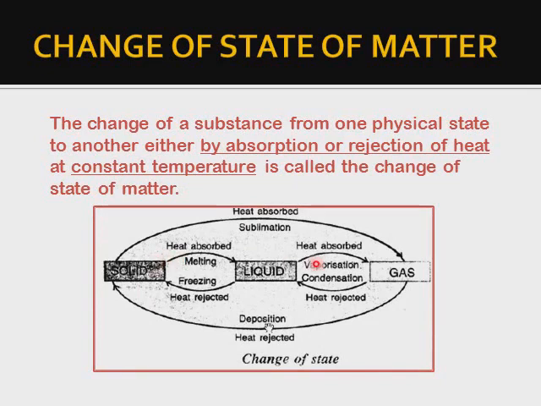See the flow chart given below. Solid, liquid and gases. When a solid absorbs heat, it changes into liquid and the process is called melting. Liquid rejects the heat and converts into solid. This process is known as freezing. Liquid absorbs heat and forms gaseous state and this process is called vaporization. Gases reject heat and form liquid and this process is called condensation.